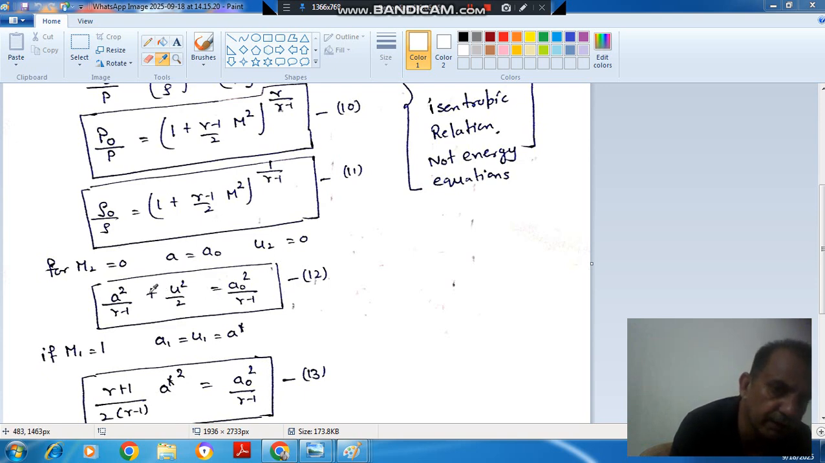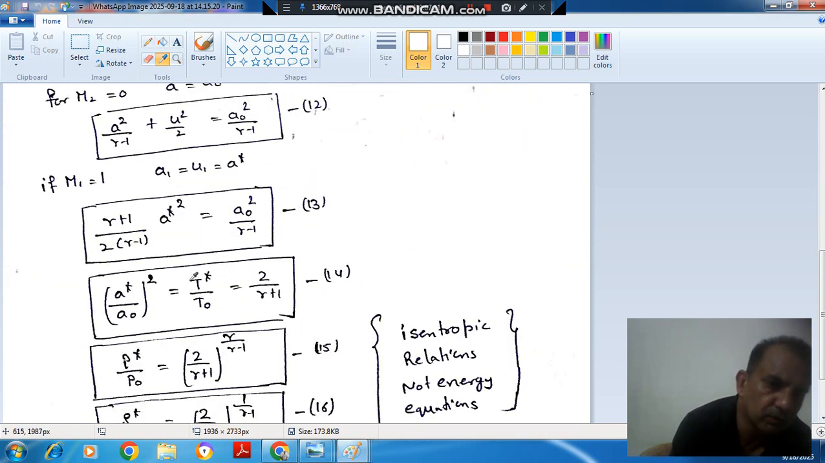Now here again, if we put A as A star, we take Mach number M1 as 1, then it will be A star, and U will also be A star. Both A and U1 will be A star. So this will be your 13th energy equation.